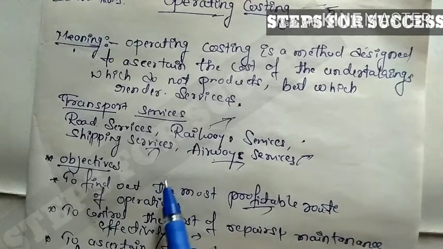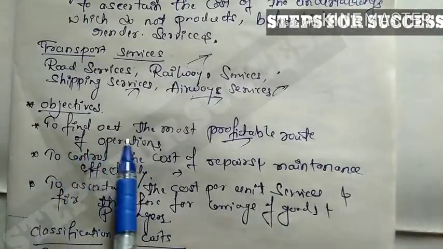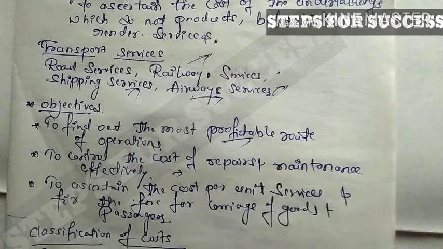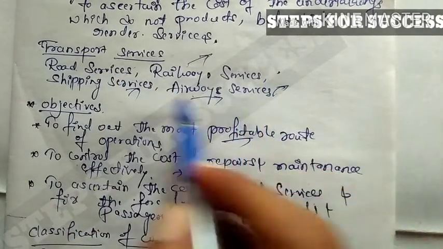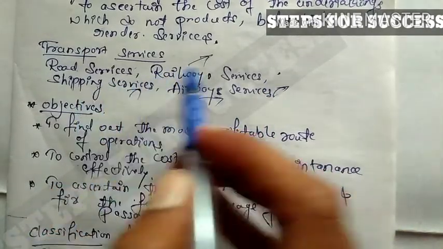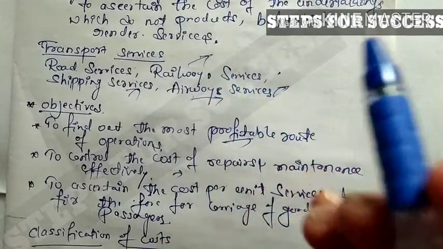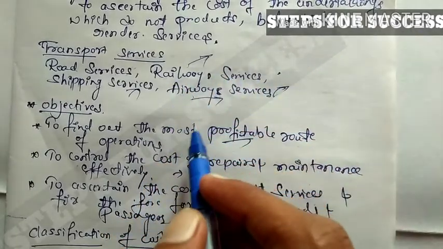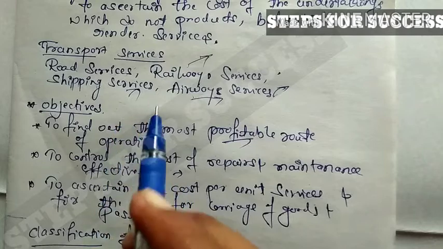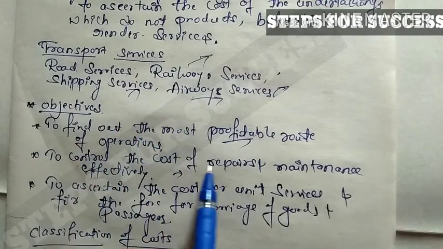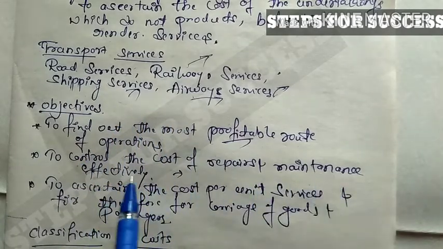The next one, objectives. What are the objectives of operating costing? To find out the most profitable route of operations. Means the company can choose among the various services. The rail service and shipping services cost is very low. Then the company can choose the more profitable route of the services. Then to control the cost of repairs and maintenance effectively.